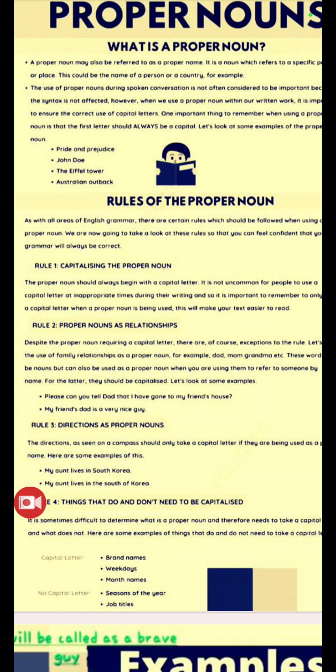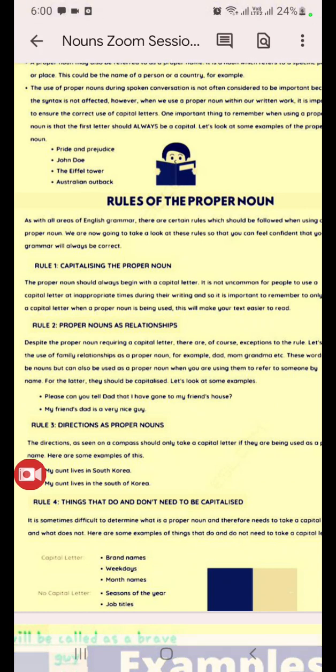This will make your text easier to read. So when you write a proper noun, you should begin the first letter with the capital letter, so it will be easy to read.